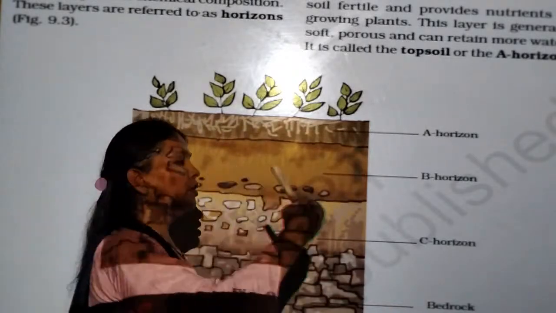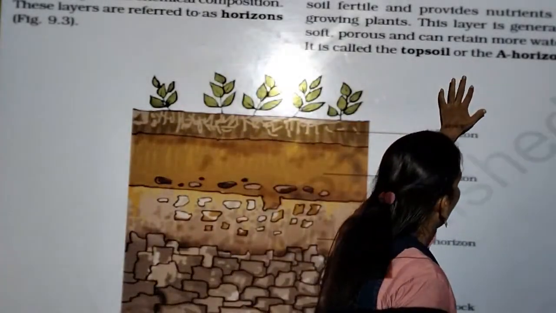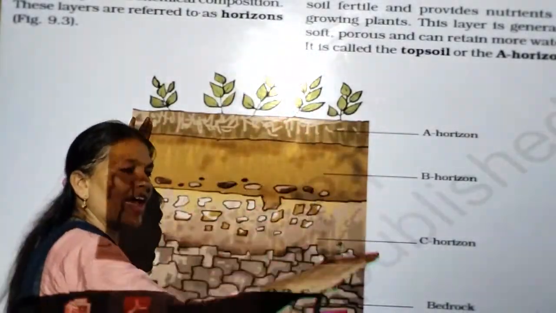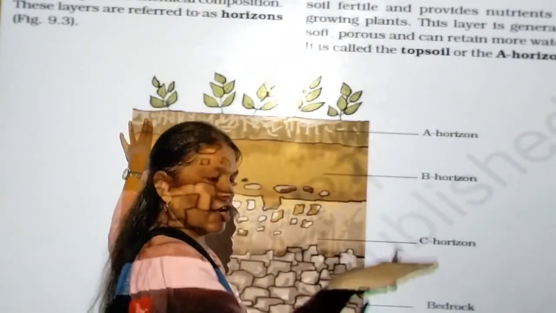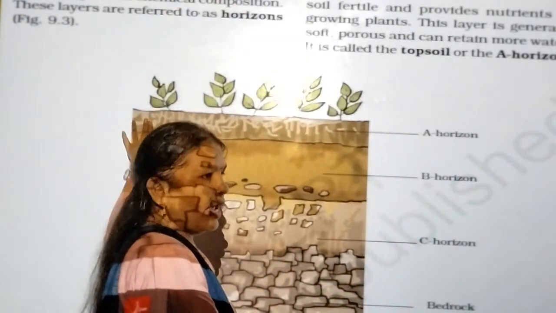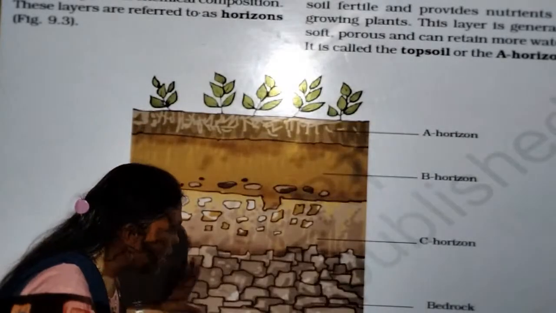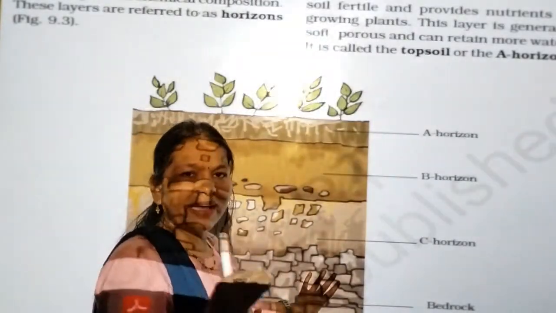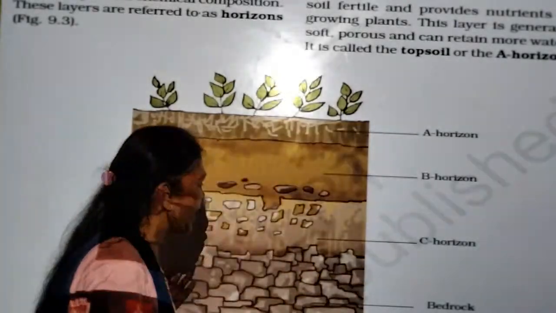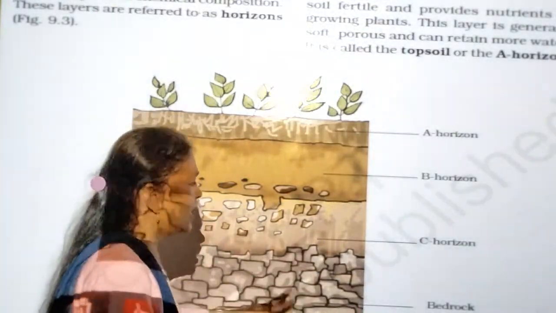So here we can learn one by one. A horizon is topsoil, the first layer of the soil, where maximum sand and maximum pebbles are there. Okay, that is in the bedrock: maximum pebbles and maximum sand are there in the bedrock, meaning the last layer.